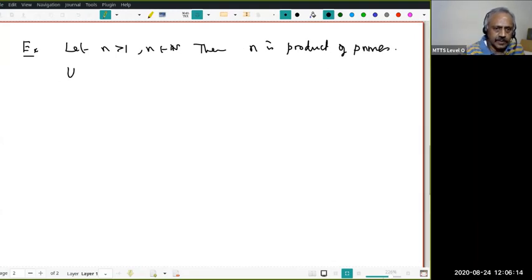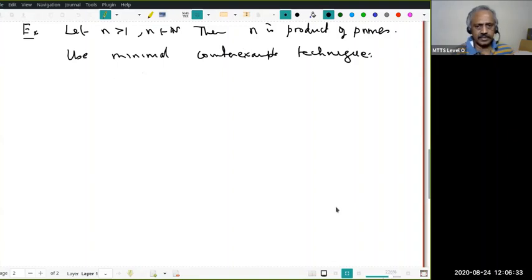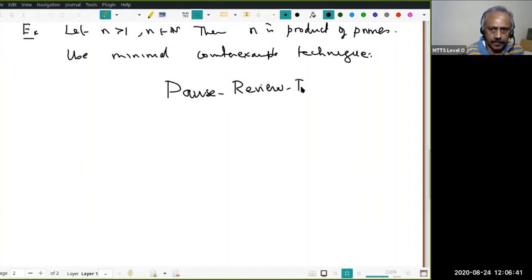Again you can prove this by using the strong form of induction, but I want you to use the minimal counterexample technique so that you kind of master that. If you're not sure, just wait till the end of the lecture and then do that. But anyway, this is the correct time for you to pause, review, and proceed.